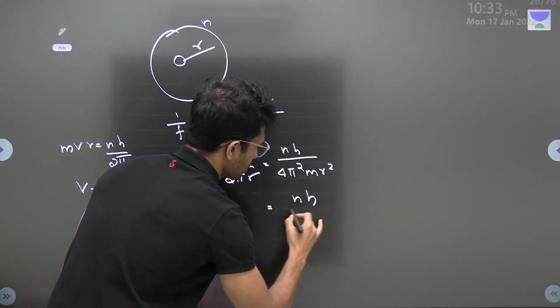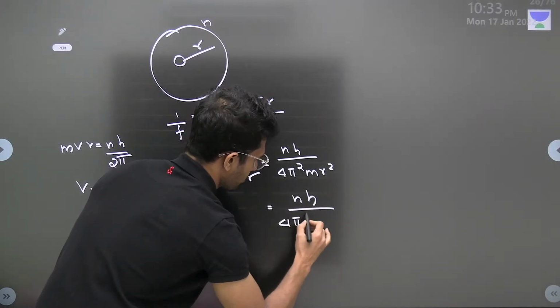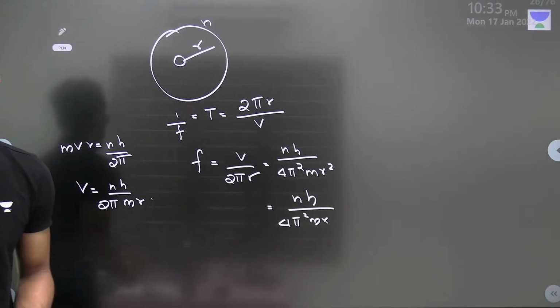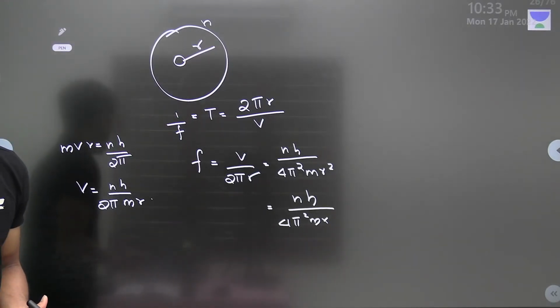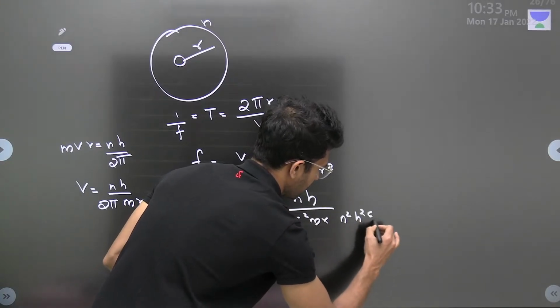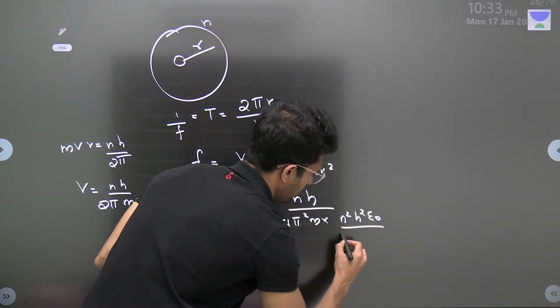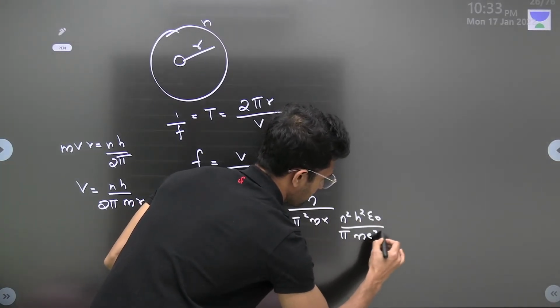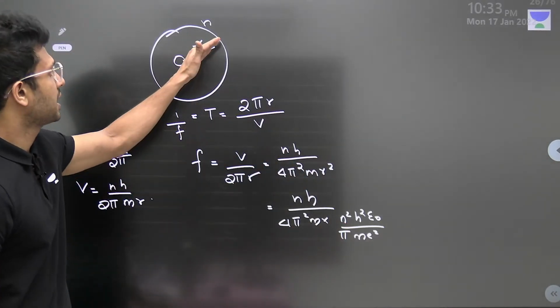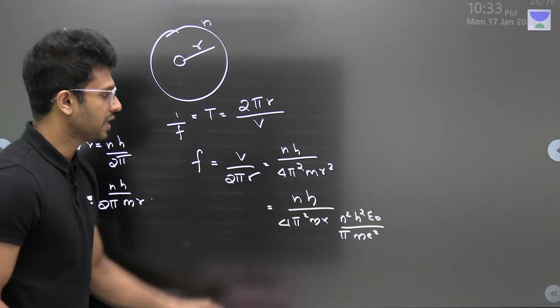So this is nh divided by 4 pi square m. Now we have to substitute for this r square. How much is it going to be? n square h square epsilon 0 divided by pi m e square. This is the value of r, the radius of the nth orbit. Now we have to square it.